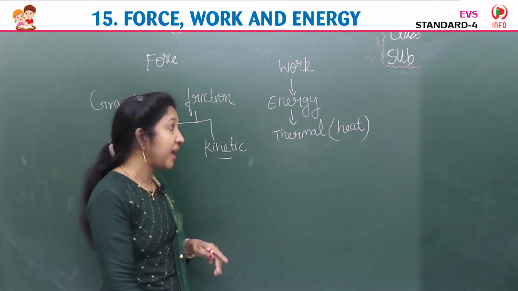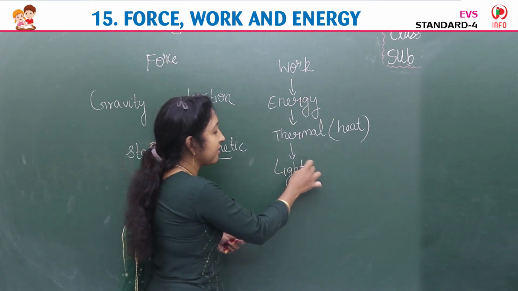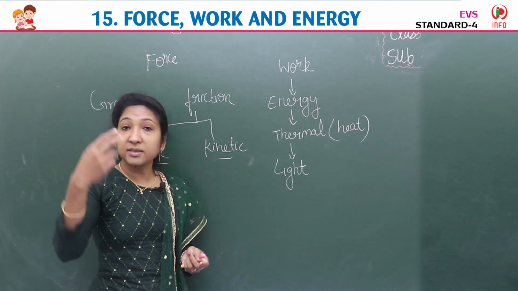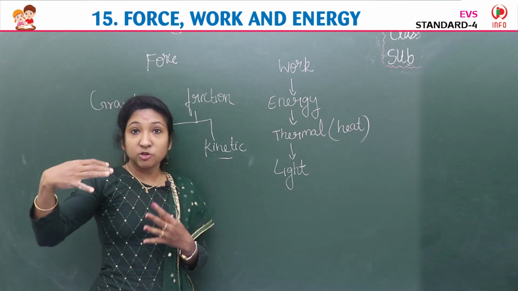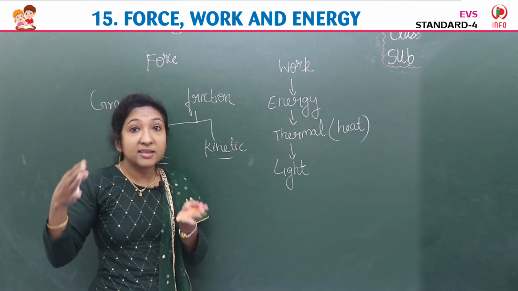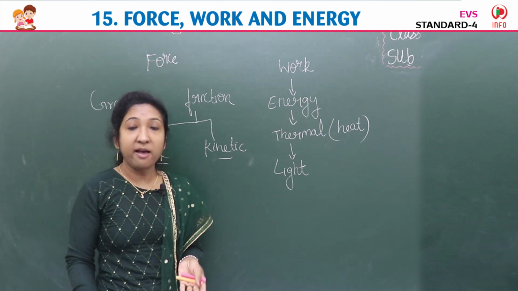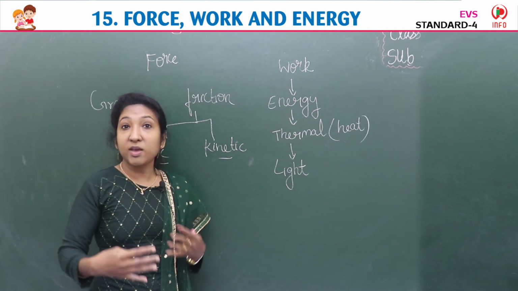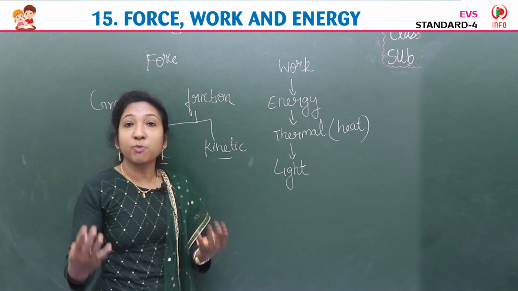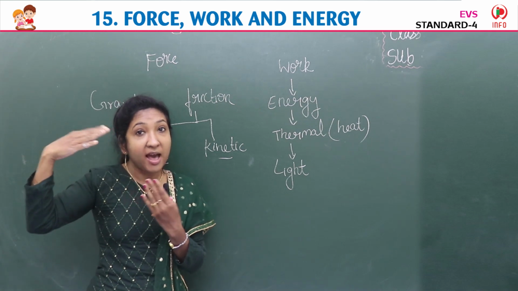Then we learned about light energy. Light is a form of radiation, we say. Light is a form of radiation, and photoreceptors in our eyes help us to detect visible light. Photoreceptors are specialized cells situated behind the eyeball in the retina. Because of photoreceptors, we are able to see colors, and night vision is possible because of the photoreceptors that are there in our eyes.